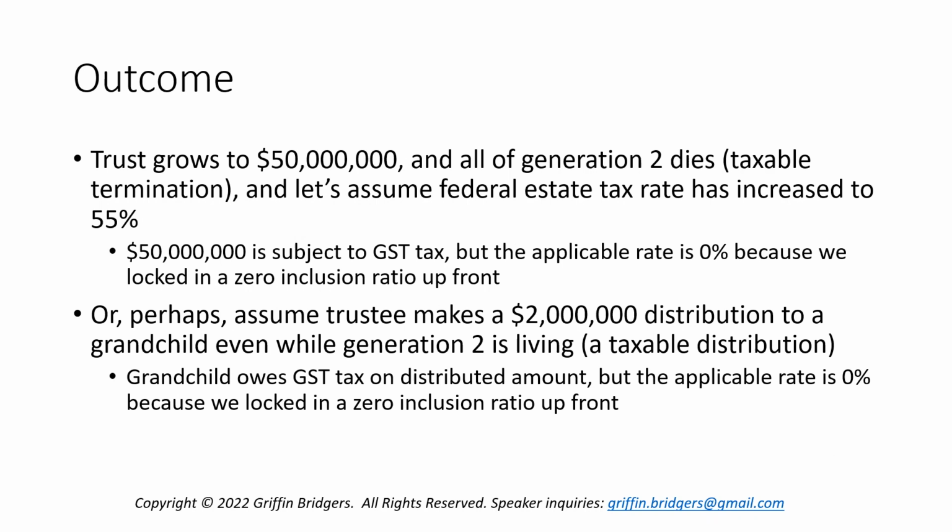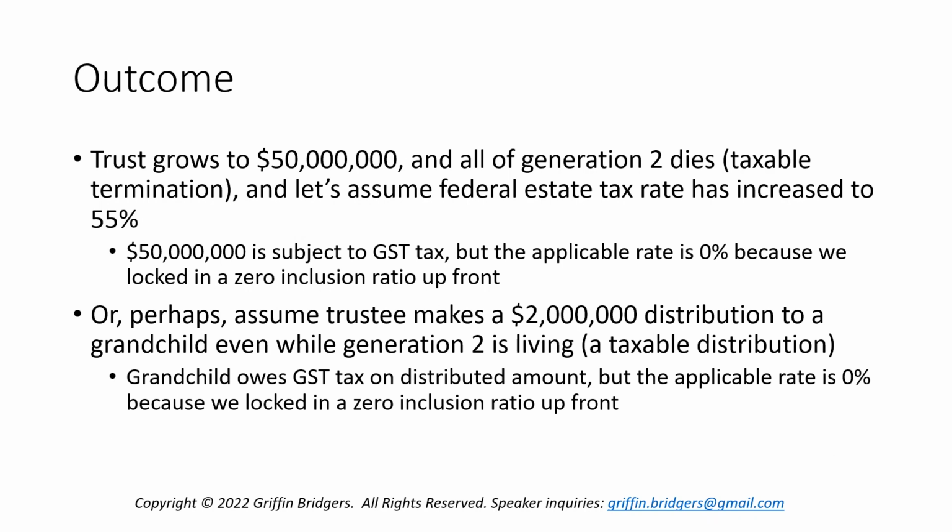So technically, by the terms of the GST tax provisions, that 50 million is subject to GST tax at this time. But the applicable rate is 0% because we locked in a zero inclusion ratio up front when we put 6 million into that trust.